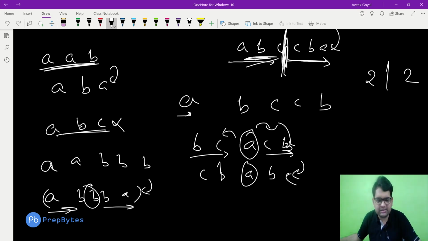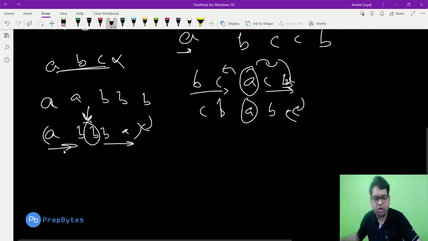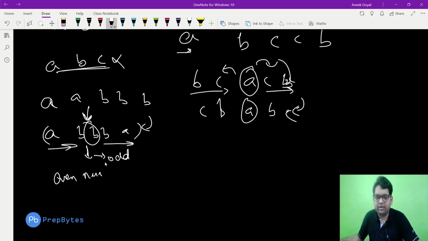Here the partition is a character itself. So before this and after this, if we need the same number of characters, all the characters should be occurring an even number of times, but this one character should be occurring an odd number of times, correct? This single character should be occurring an odd number of times, and all the other characters should be occurring an even number of times to make this partition possible.